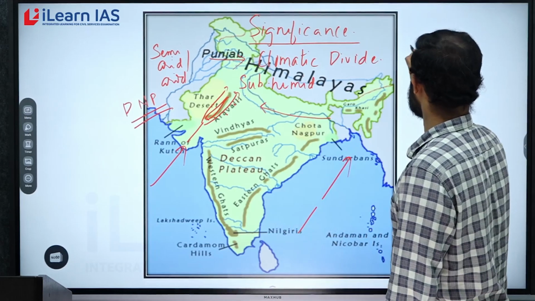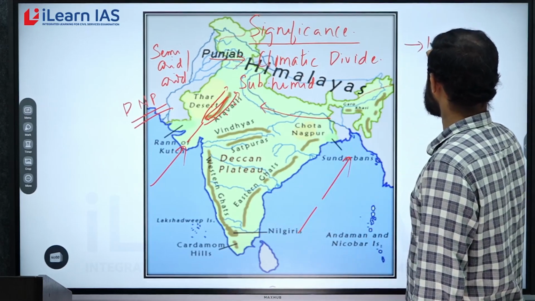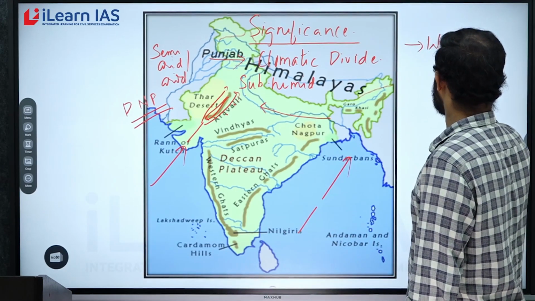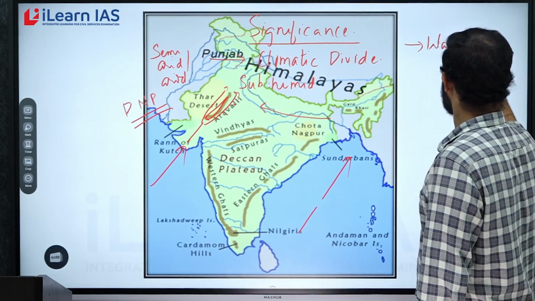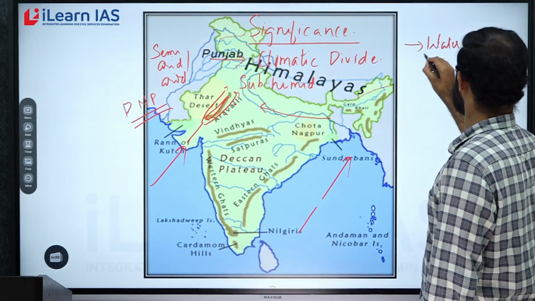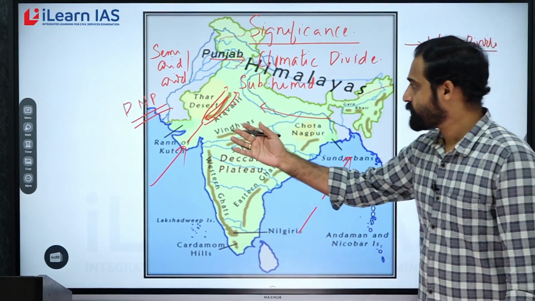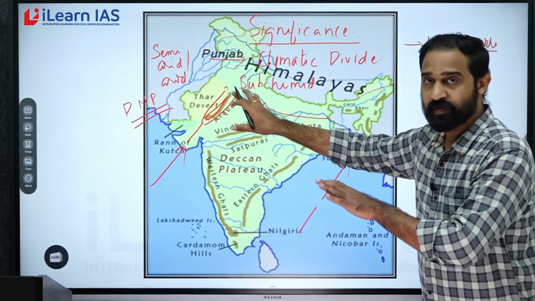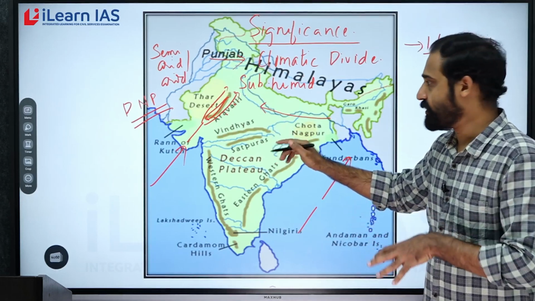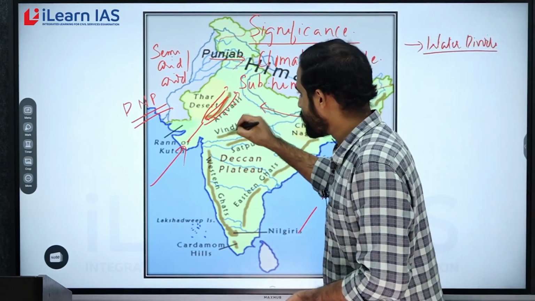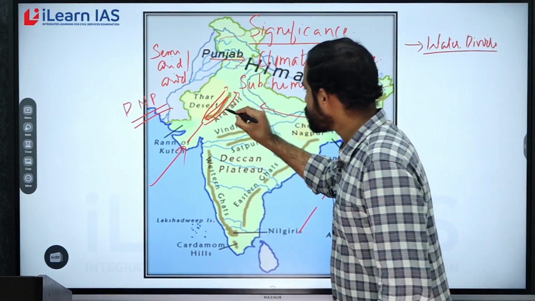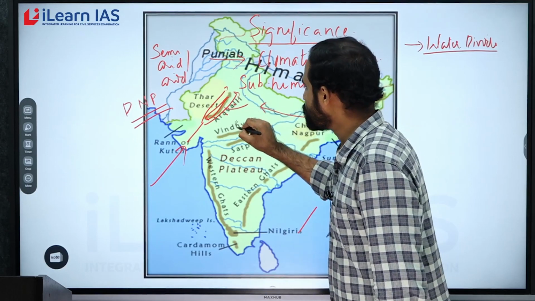Second significance, we can say it acts as a water divide. The Aravallis act as a water divide. How come? The rain which is falling on the eastern side of the Aravallis actually creates some rivers, and the most important river here is the Banas River.